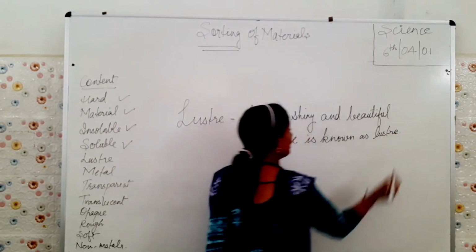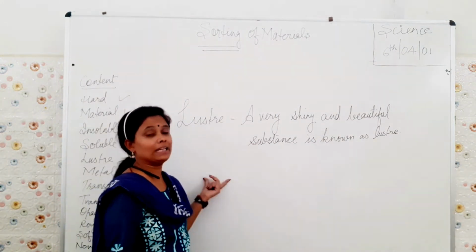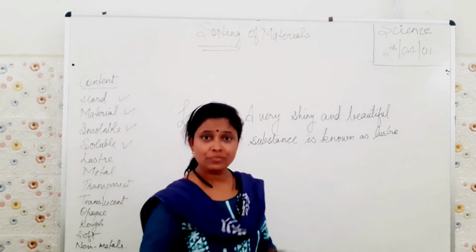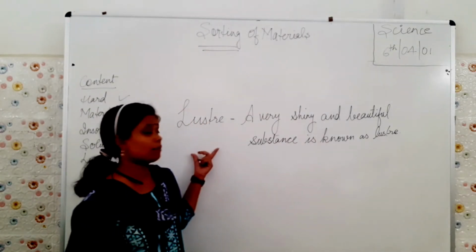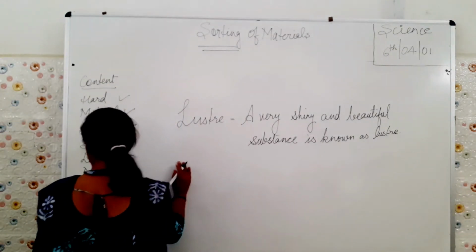Okay? For example, diamond, mainly imitation jewelry, even imitation. Okay? They are also an example of luster. Next, what do we have?